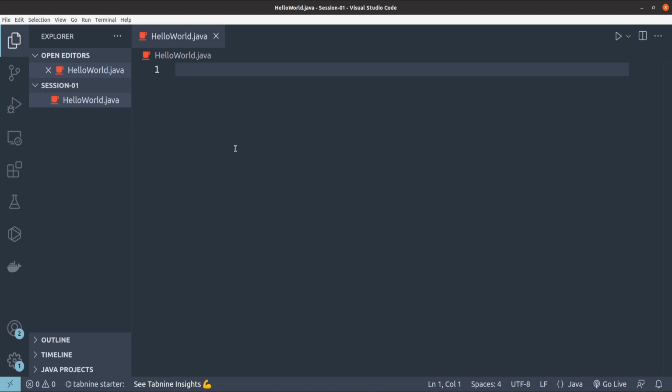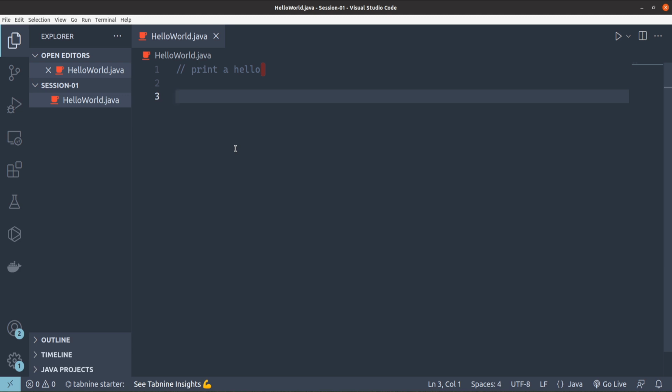Right, now I need to write some code inside this. My idea over here is that I want to print a very simple message, hello. I want to print this simple hello. Now, Java is an object-oriented programming language. Okay, Java is an object-oriented programming language, and whenever you are writing up a program, the program needs to have an entrance point.